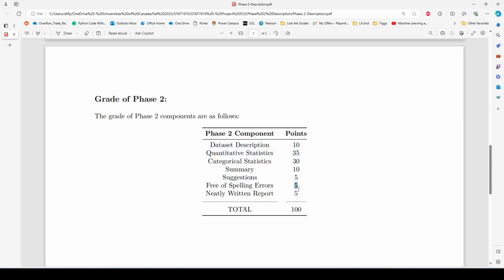Then the last 10 marks: 5 are for being free of spelling errors. If your report is written nicely without any spelling errors, you will get 5 marks. And it must be written in a nice way with no plagiarism and no AI-generated text. This will also give you another 5 marks.